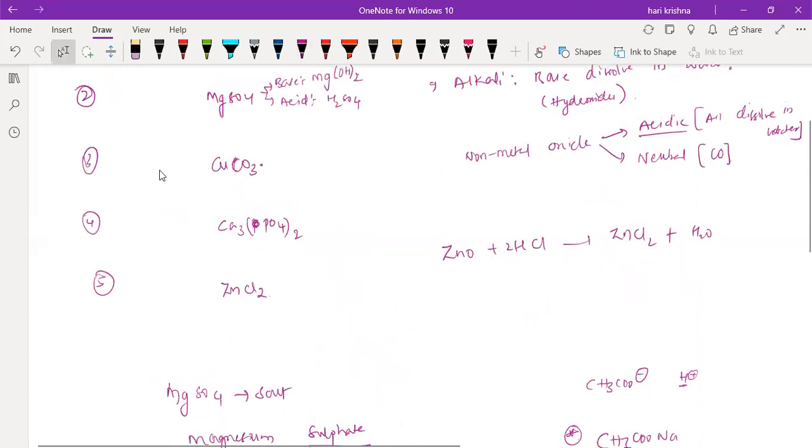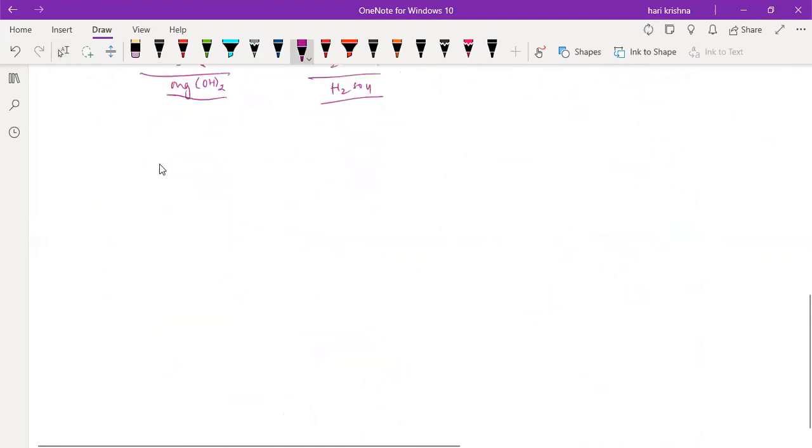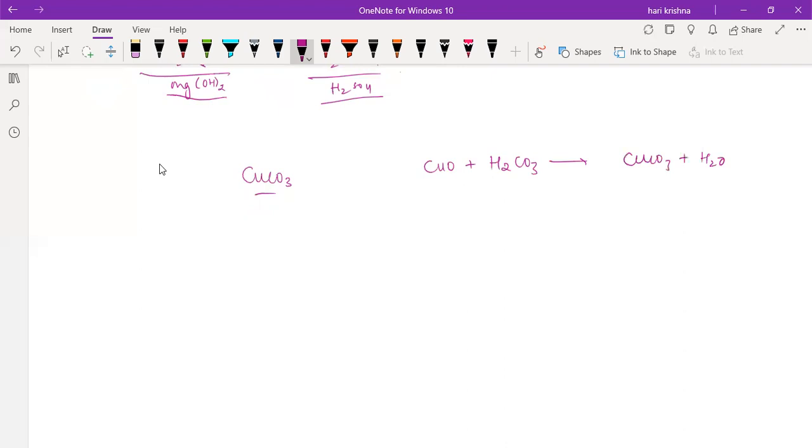Next one, copper carbonate. What is the base? The important property here is copper oxide. When you write the original chemical equation, it will form like this: CuO plus H2CO3 will form CuCO3 plus H2O. This is the base, this is the acid. Why am I writing CuO only? Because it will not dissolve in the water. Clear now?